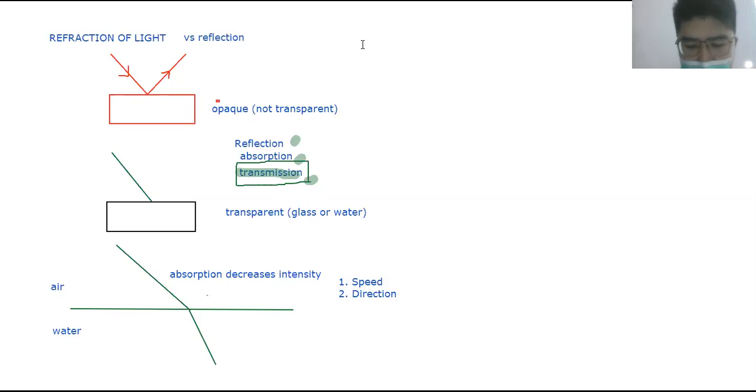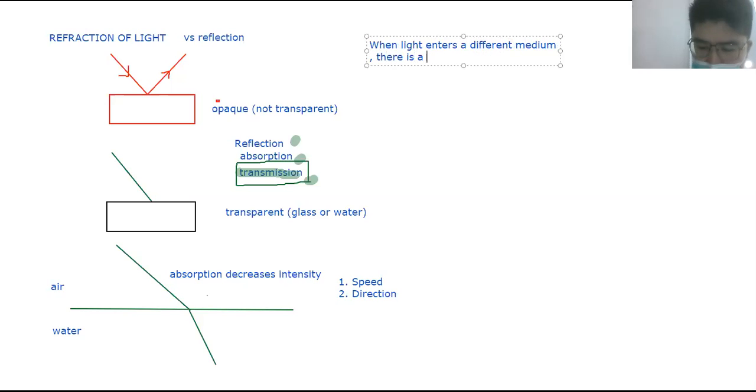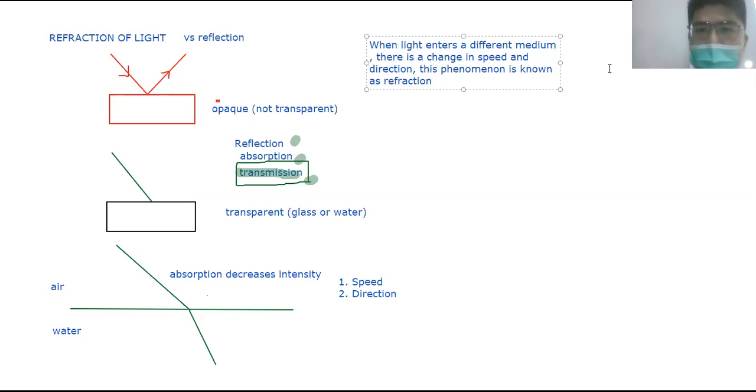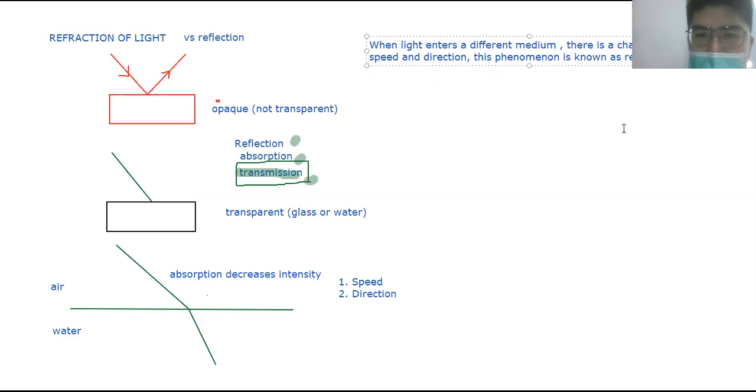Now you write this down. When light enters a different medium, there is a change in speed and direction. Okay, write this down, everybody. When a light ray enters a different medium, there is a change in speed and direction. This is transmission, guys, not reflection.